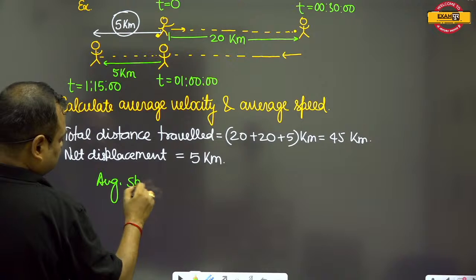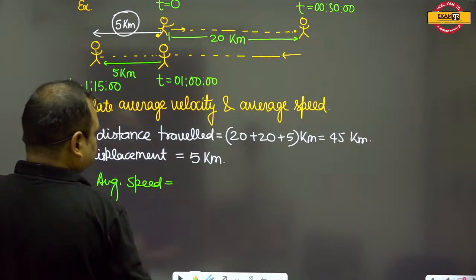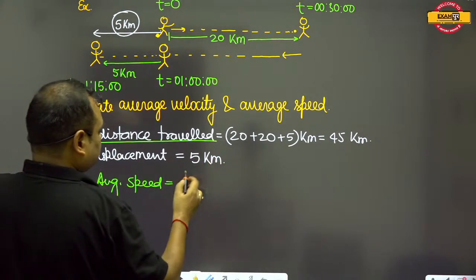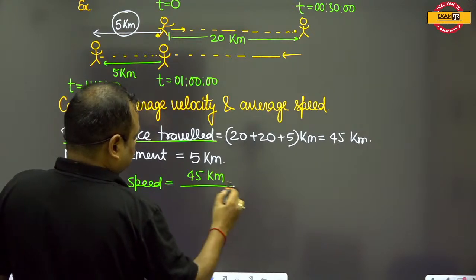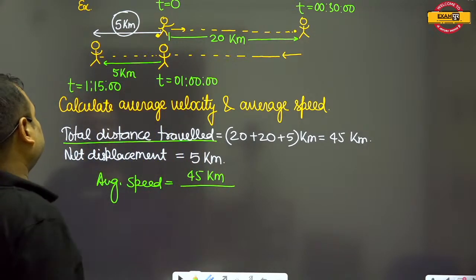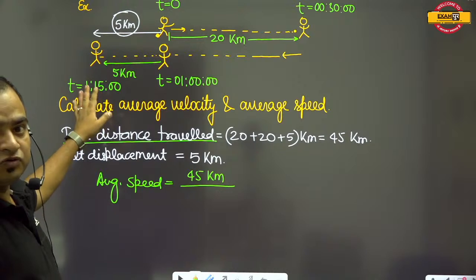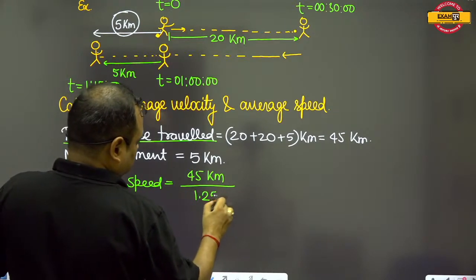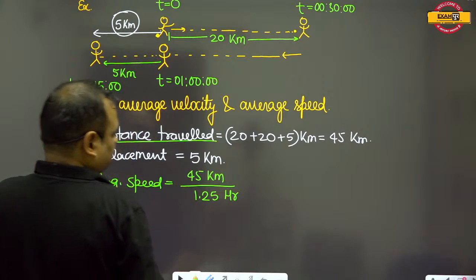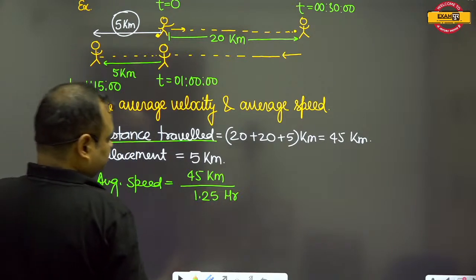When we talk about the average speed, this will be equal to total distance upon total time, which is 45 kilometers upon 1.25 hours.